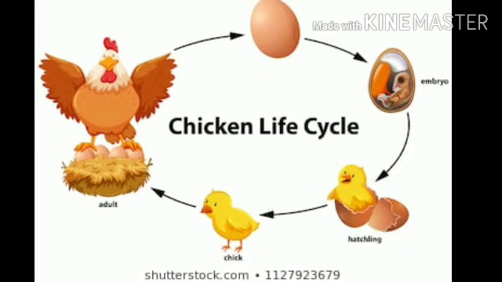When an adult hen lays eggs, after laying, the mother bird sits on her eggs for 5 to 7 days to give warmth to the eggs. This process is called brooding. After 7 to 8 days, when the mother bird has given warmth with her body, the baby bird comes out after breaking the egg shell.